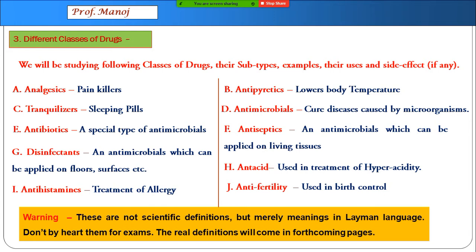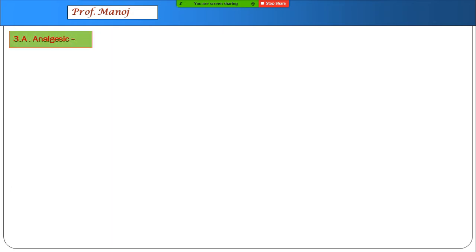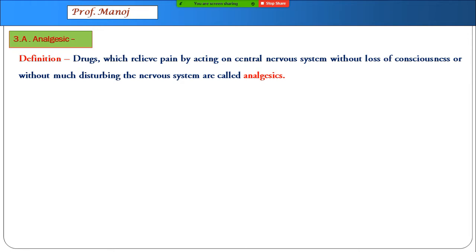So for a quick review, I have made this slide. Let us now start learning one by one each type of medicines here. And the first one is analgesics. Analgesics are those which relieve pain by acting on central nervous system without, important word, without loss of consciousness or without much disturbing the nervous system, that is central nervous system. As we know earlier, the simple meaning of analgesics is painkillers.